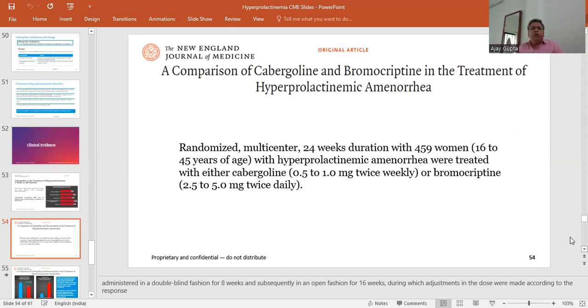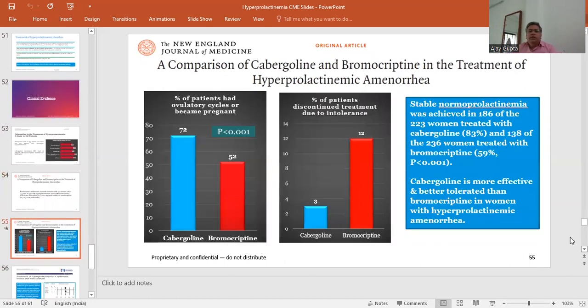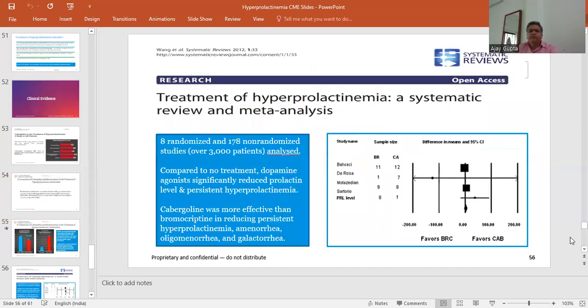A comparison of cabergoline and bromocriptine in the treatment of hyperprolactinemia: a randomized multicenter 24-week study with 459 women, 16 to 45 years, with hyperprolactinemia. This study demonstrated that normoprolactinemia was achieved in 186 out of 223 women treated with cabergoline, 83%, and 138 of 236 women treated with bromocriptine. So cabergoline is more effective and better tolerated compared to bromocriptine in women with hyperprolactinemia.